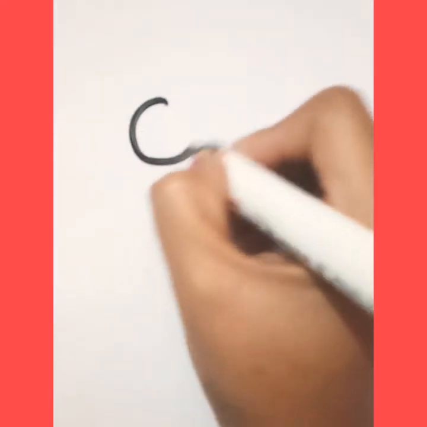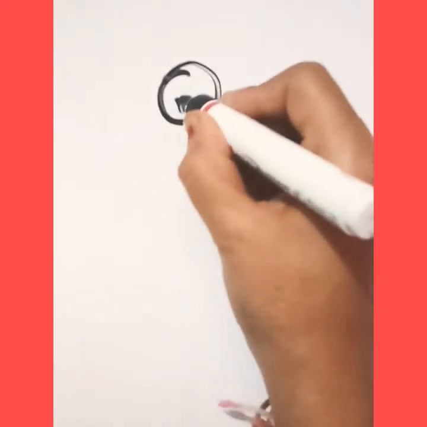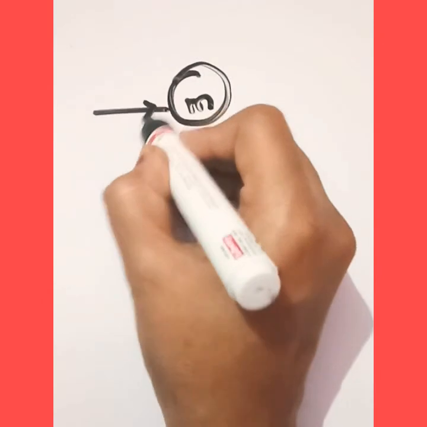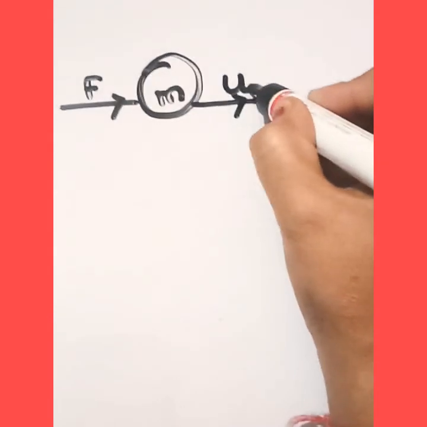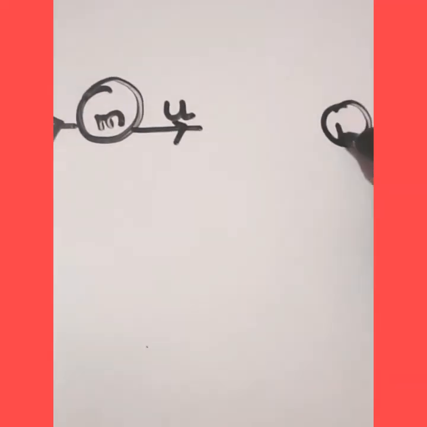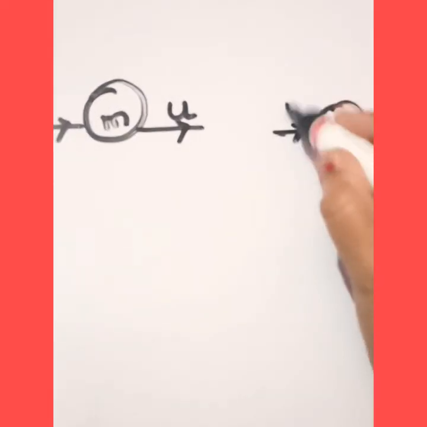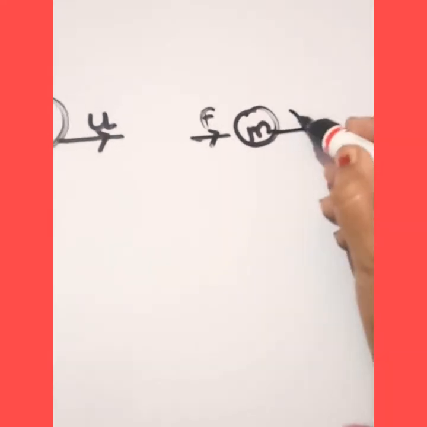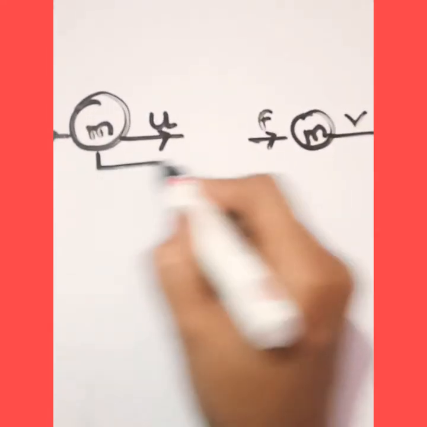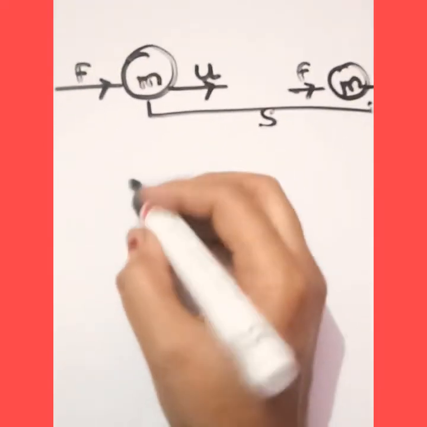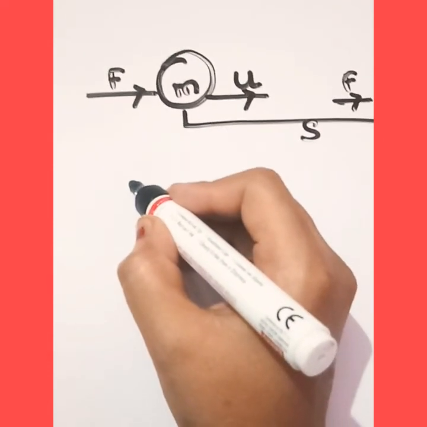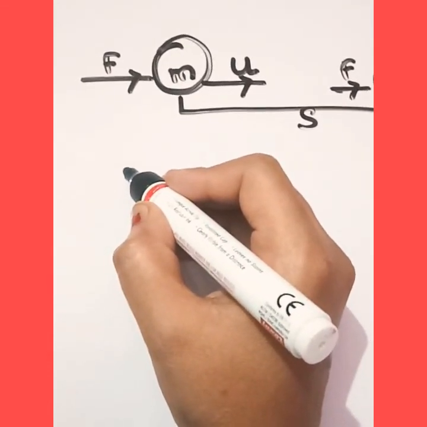For the derivation of kinetic energy, let us consider an object having a mass m. When a force is applied to the object, it moves with a velocity, which is the initial velocity u. After some time, the object reaches some distance s, with the force still applied, and its velocity is the final velocity v. This is the distance the object has travelled.